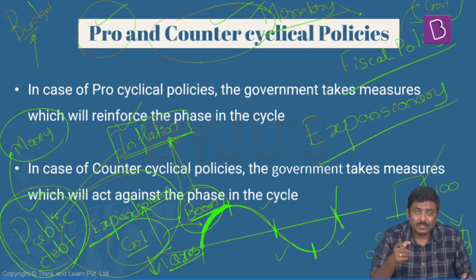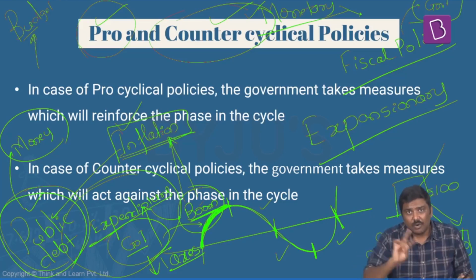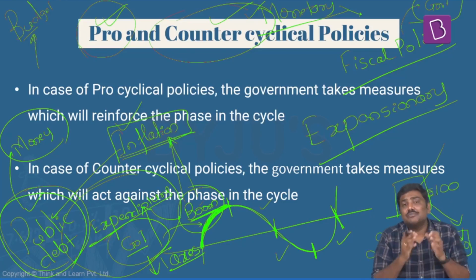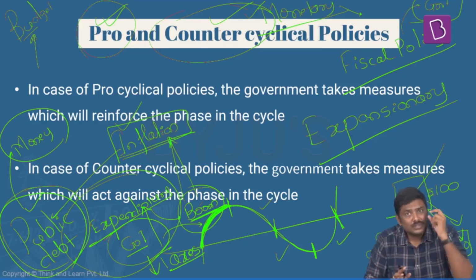So whenever government's policies either intensify the boom, or intensify slowdown, or intensify recession, or intensify recovery, such policies are referred to as pro-cyclical policies. Is it okay? These are referred to as pro-cyclical.